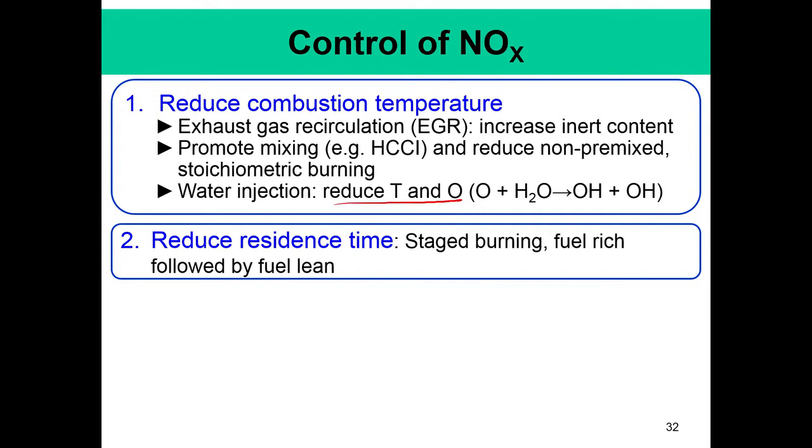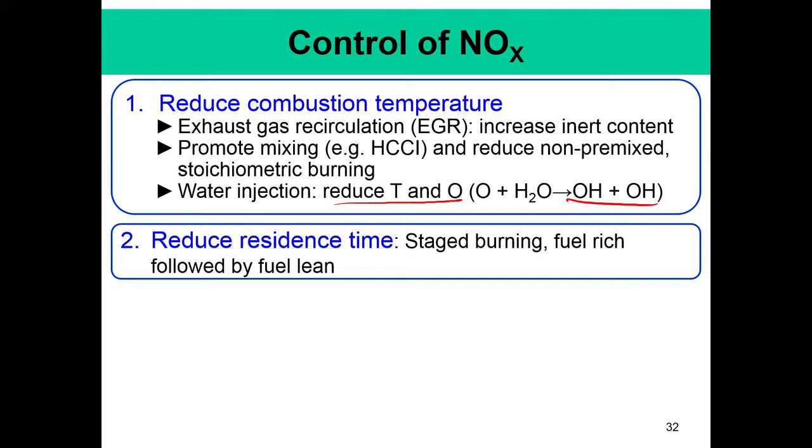reduce temperature and produce O atoms. This O atom that is present in this reaction mechanism essentially goes and attacks the N2 to form the thermal NOx. So, if you can take away this O atom by reaction with water to form 2OH, you basically cut off this thermal NOx mechanism.